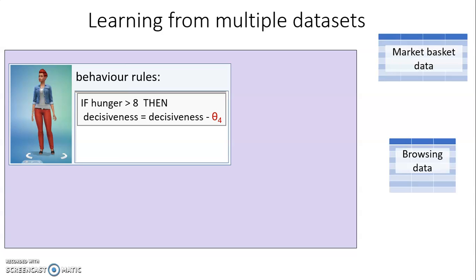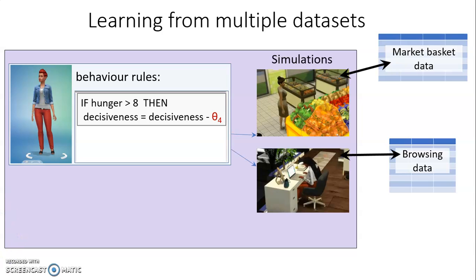Now, there are many scenarios where we could imagine hunger and decisiveness playing a role. Shopping in a supermarket and browsing the internet are just two examples that come to mind. Fortunately, we found on the internet datasets relating to these two activities: market basket data and browsing data. For each of these datasets, we do the same as before. We model the underlying system.